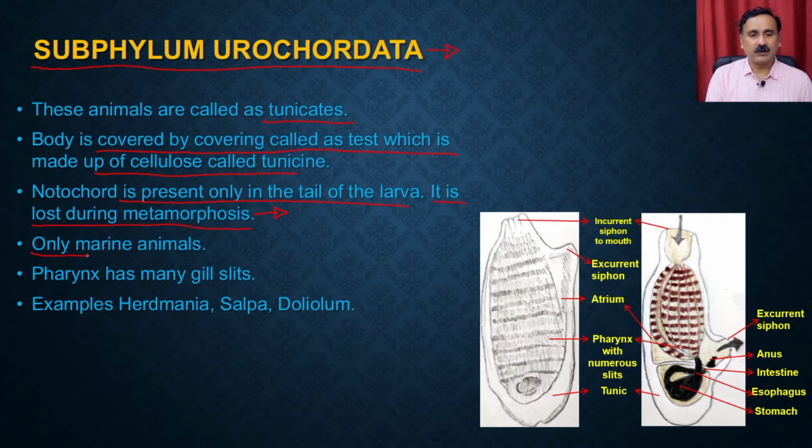These are exclusively marine animals, so they are not found in fresh water. The pharynx has many gill slits. You see here this is the pharynx where you have the slits, and these slits are being used for respiration. The examples are Herdmania, Salpa and Doliolum. So what you see here is one of the organisms from the subphylum Urochordata.